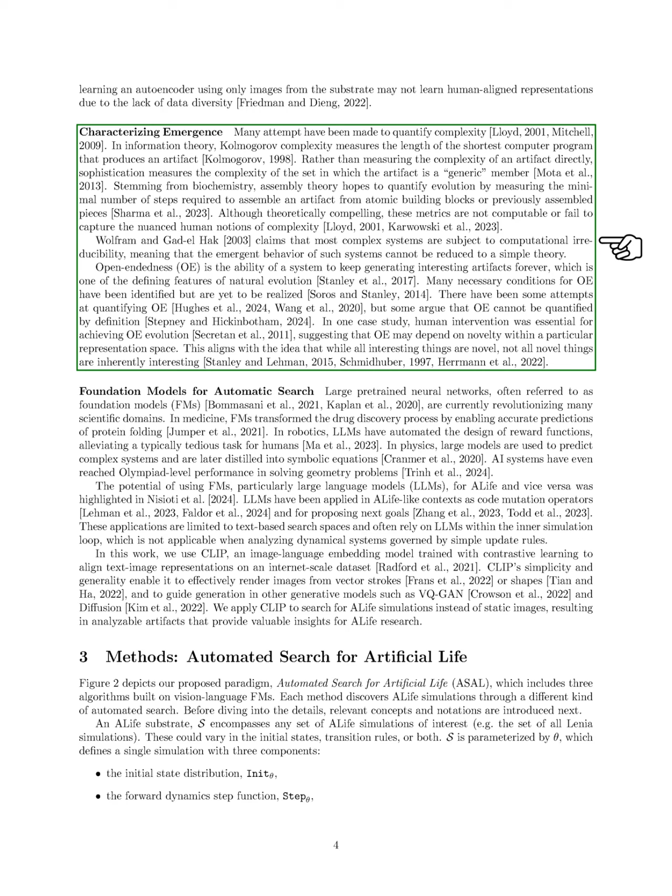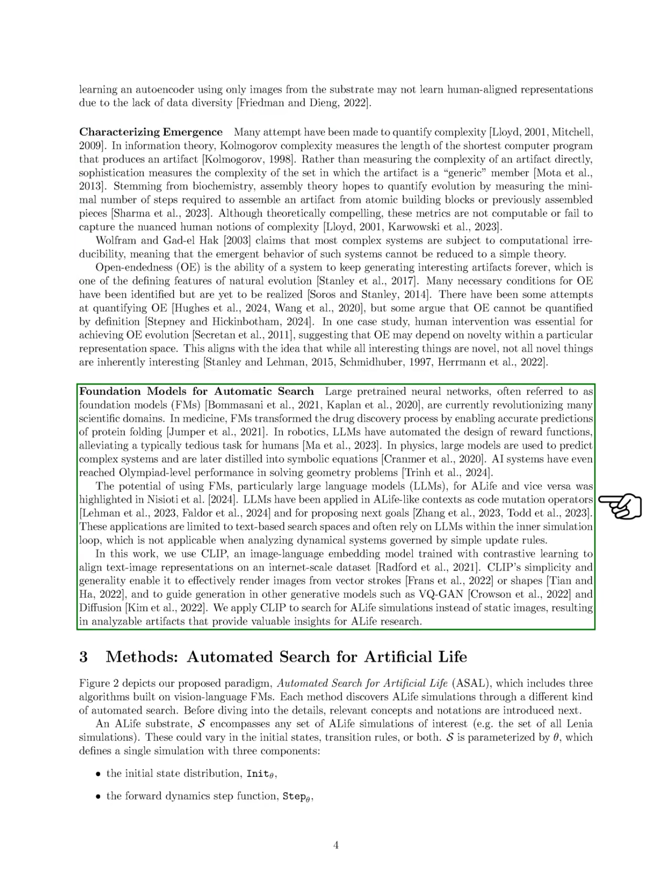Open-endedness, the capacity of a system to continuously generate interesting artifacts, is a key feature of natural evolution. While we have identified necessary conditions for open-endedness, quantifying it remains debated. One case study indicated that human intervention was crucial for achieving open-ended evolution, suggesting that novelty within a specific representation space may be essential. This aligns with the notion that while all interesting things are novel, not all novel things are inherently interesting.